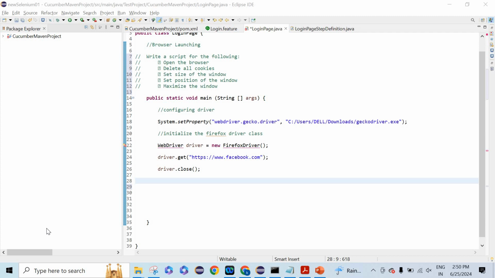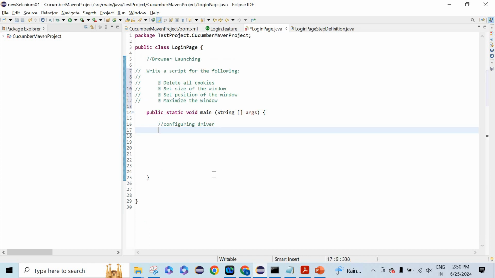Then we'll be writing delete all cookies here. I'm just going to remove that open browser one. So we'll be writing delete all cookies here, because for that you will need it, and that's the reason we have written it. Delete all cookies is the syntax, or the format, of how you're going to write it.